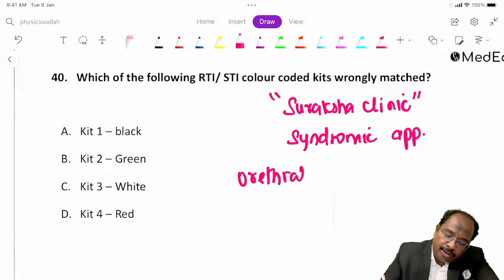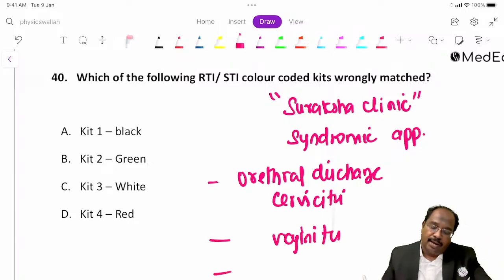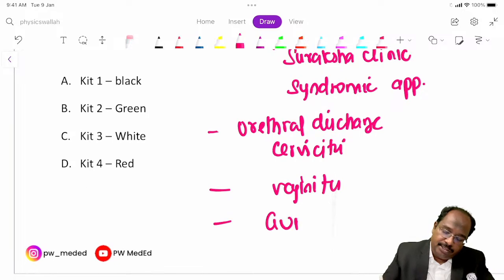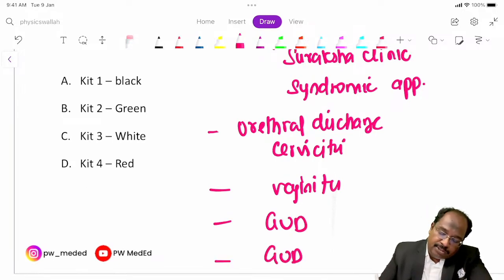We have urethral discharge, and cervicitis will come; that is syndrome 1. Second, we have vaginitis. Third, we have GUD, genital ulcer disease. Fourth is GUD where the patient is penicillin allergic.